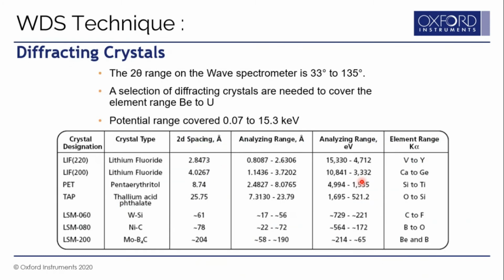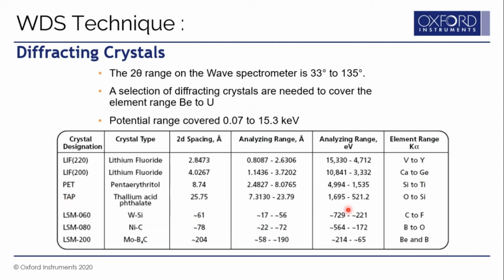There are different diffracting crystals available. We use mainly LIF, PET, TAP and LSMAT, these four crystals, to get an analysis range from boron to uranium. Now, every crystal has a different d spacing, and thereby we use one particular crystal to analyze a range of elements. For example, LIF 200 is used to analyze calcium to germanium.